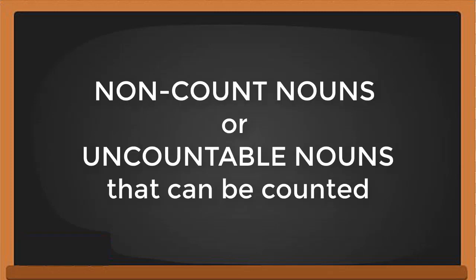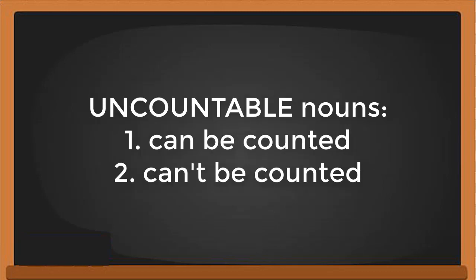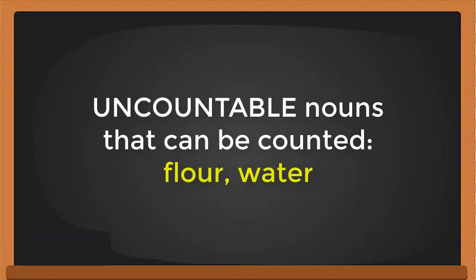There are nouns that cannot be counted like air, wind, and pollution, but there are also non-count nouns or uncountable nouns that can be counted. Okay, so there are 2 types of uncountable noun: uncountable nouns that cannot be counted, but there are some that can be counted. For example, flour, water.